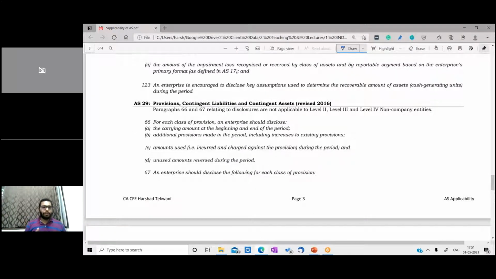Coming to AS 29, provisions, contingent liability and contingent asset. What is applicable in this case for level 2, level 3, and level 4: an exemption is given that for each class of provision, the carrying amount at the beginning of the period, additional provision made, amount used, and amount unused need not be disclosed. There was a bifurcation or disclosure given in the financial statements. Now that particular disclosure is not required for level 2, level 3, and level 4 entities. No need to disclose the movement for these types of entities.